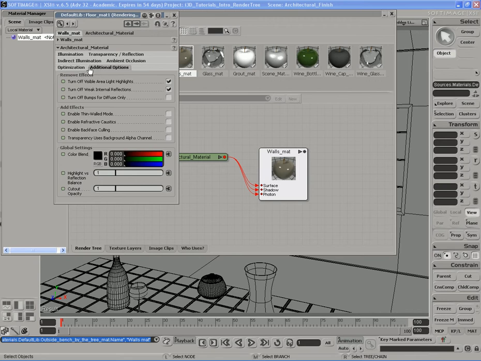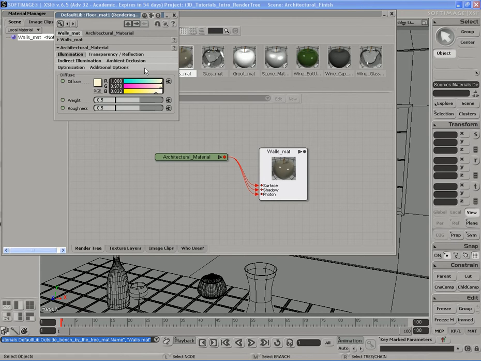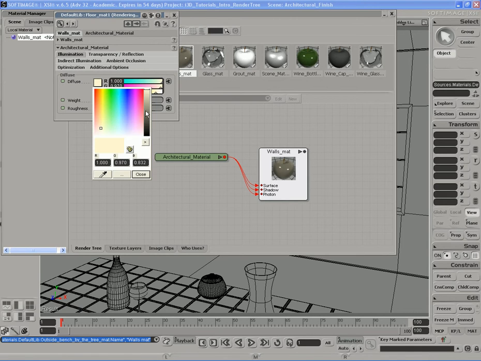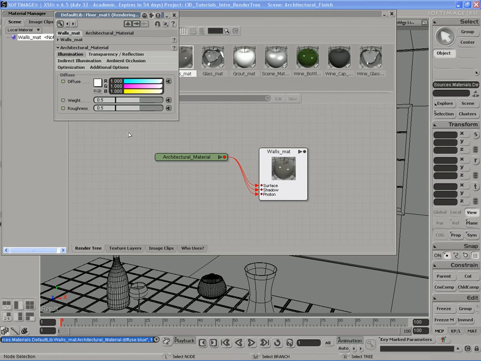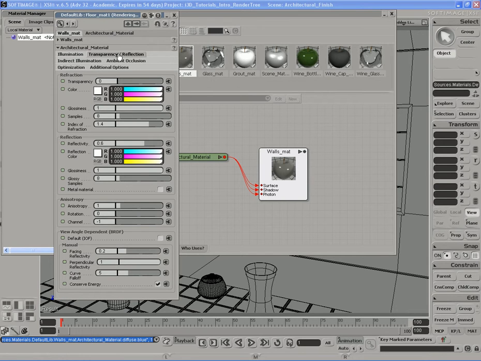Okay, so now let's go over here to illumination and change a few things around. Now this is where we can do something a little bit more interesting. Let's make the walls pure white. I don't want them to be peach or salmon or anything like that. Weight and roughness at 0.5 is perfectly fine.